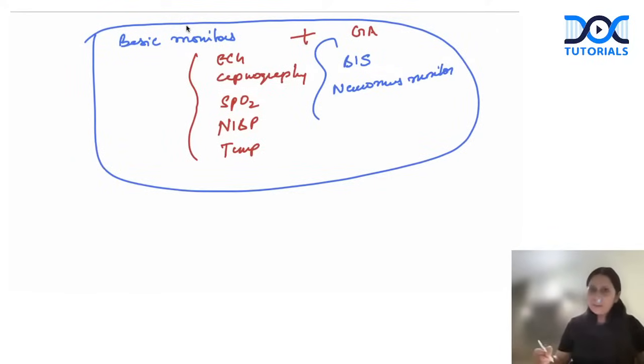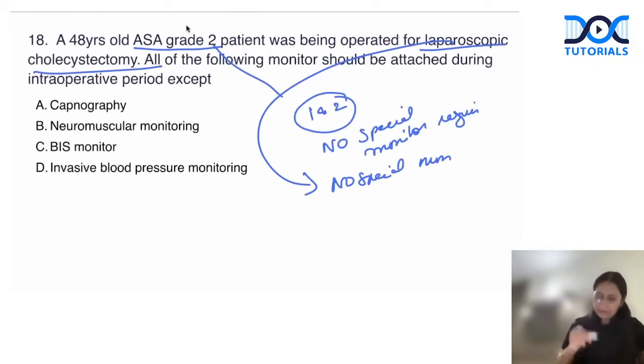BIS and neuromuscular monitoring. These are not basic monitors which we always have to attach. If the patient is under GA, BIS and neuromuscular monitor are the desirable monitors which we attach, right? So let us see, capnography is the basic monitor we have to attach. Neuromuscular monitoring is desirable, I will attach. BIS monitor is desirable, I will attach.